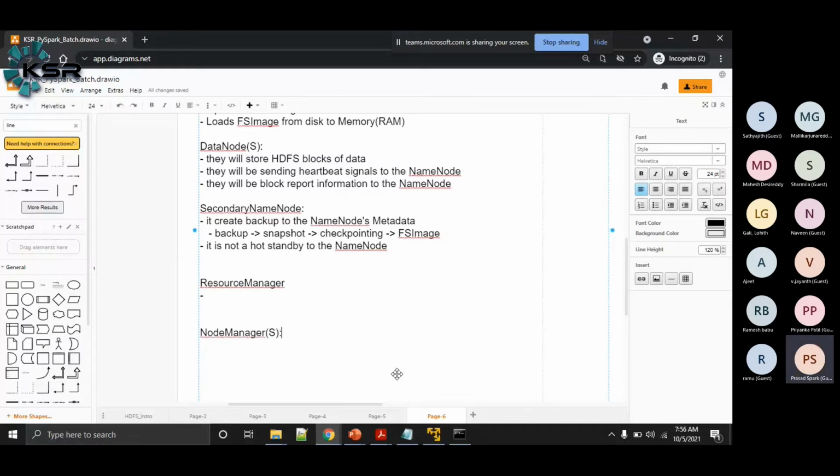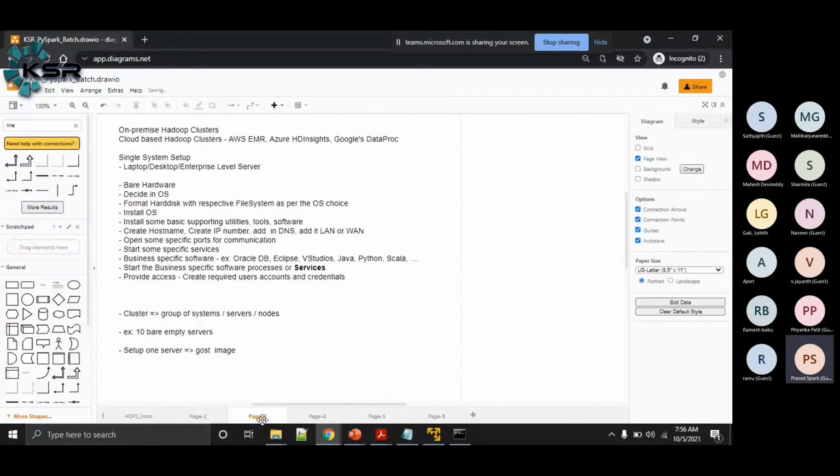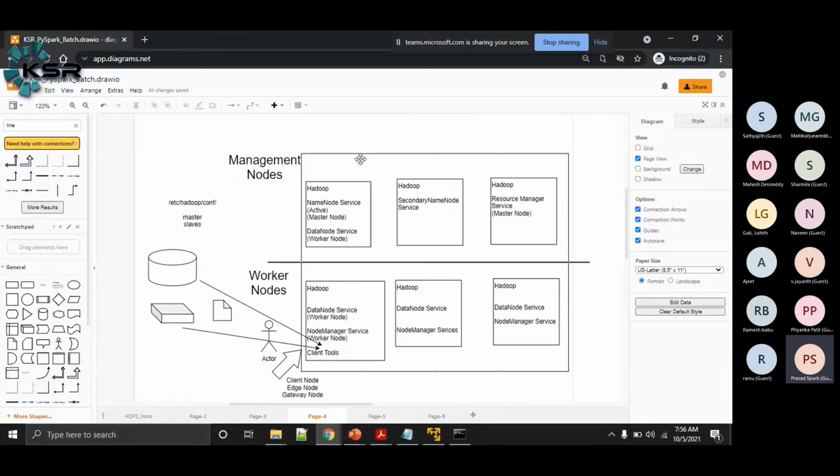The name confuses here, like why they are given this name. As I have told you, there are worker nodes, and on the worker node systems a data node process will be running and a node manager process will be running. The name node and resource manager are the manager nodes or the master nodes, and these are the worker nodes. But this node manager is given a name with manager in it, which is sometimes confusing to people, but don't get confused. The node managers are the worker nodes only, and the data nodes also are the worker nodes.